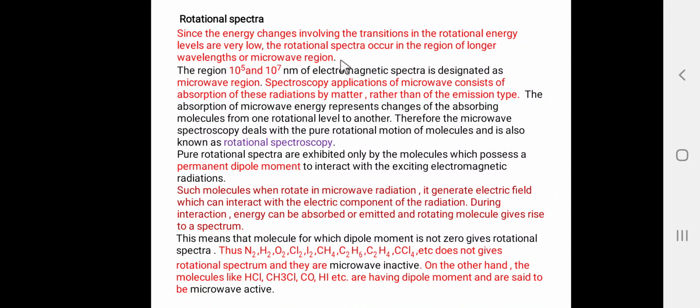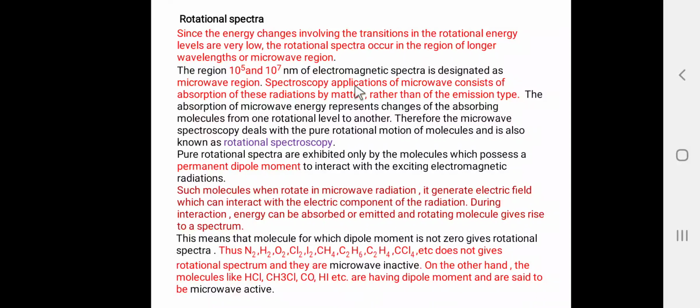the rotational energy. The wavelength of the microwave region is 10⁵ to 10⁷ nanometer. This rotation spectrum is also called the microwave spectrum, because when the molecule interacts with microwave radiation, of 10⁵ to 10⁷ nanometer, there is a change in the rotational energy level. That means the molecule moves from one rotational energy level to another rotational energy level. That is why this rotation spectrum is also called the microwave spectrum, and the wavelength of the microwave region is 10⁵ to 10⁷ nanometer.